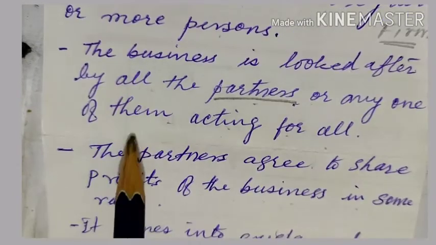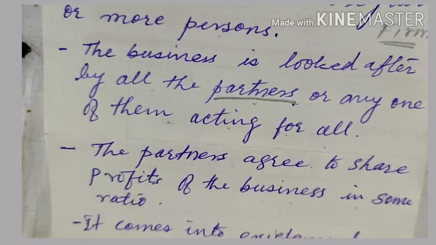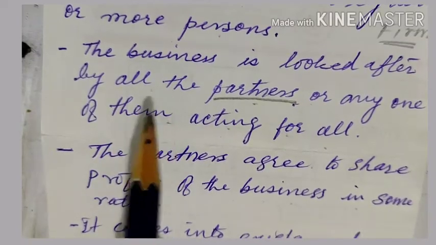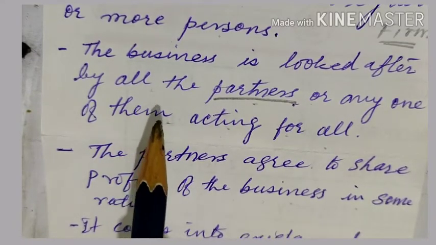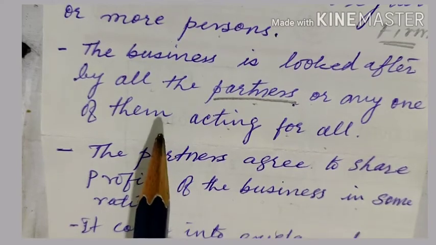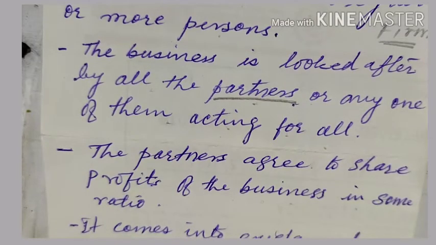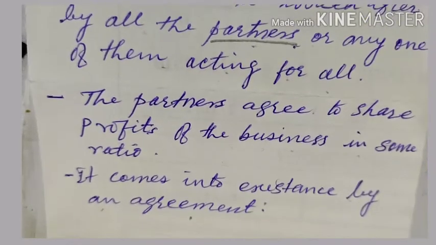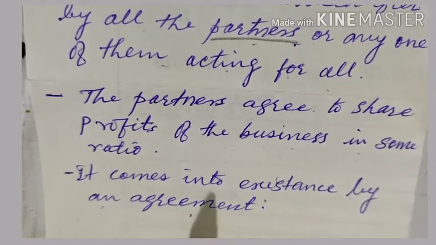These are the important elements of partnership business: that the business is managed by all of them, or it may be managed by one of them acting for all. Another important thing that you need to have in the partnership is the agreement to share the profits of the business.